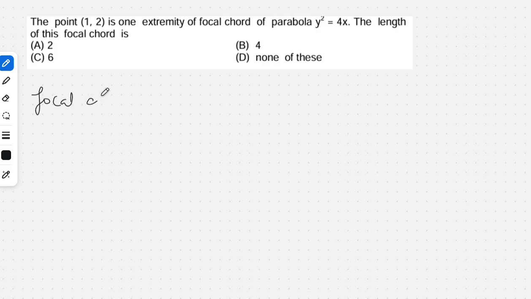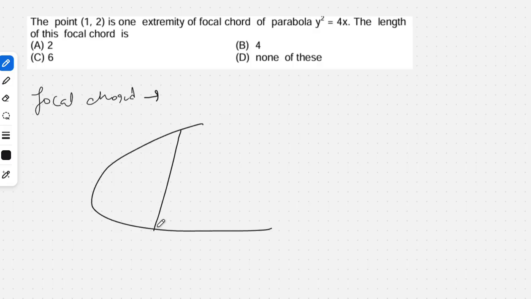Chord. So what I will try to do is give you some concepts related to focal chord also. So what is focal chord? Focal chord is any chord that passes through the focus of the parabola. So any chord passing through the focus of a parabola is called a focal chord. Focal chord is one of the important aspects of parabola because it is used in the reflective property.